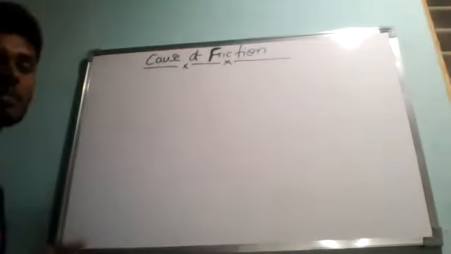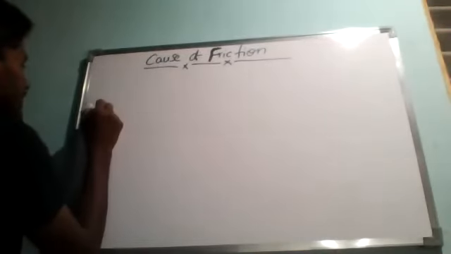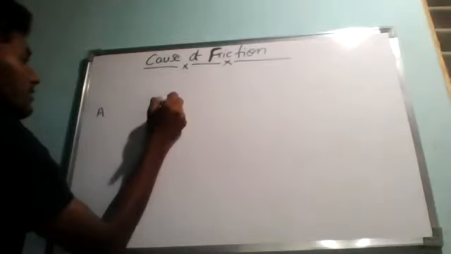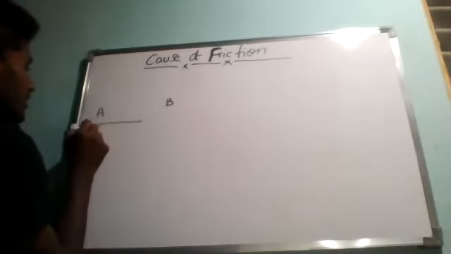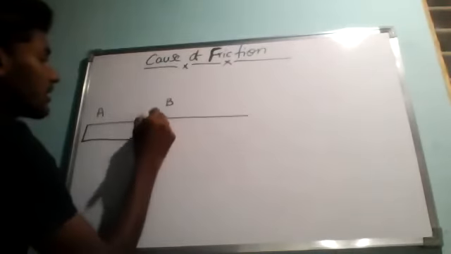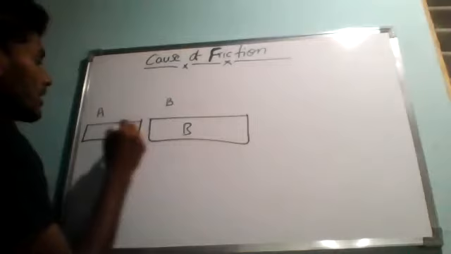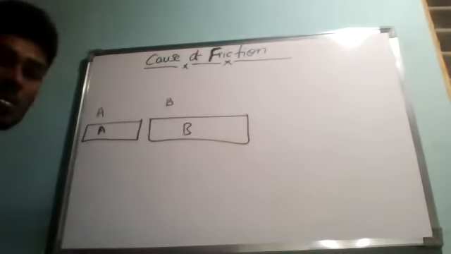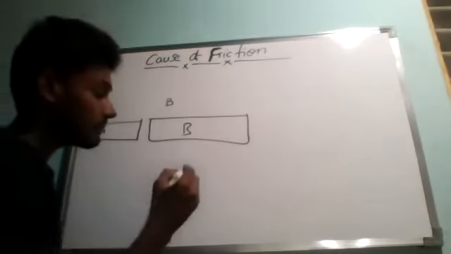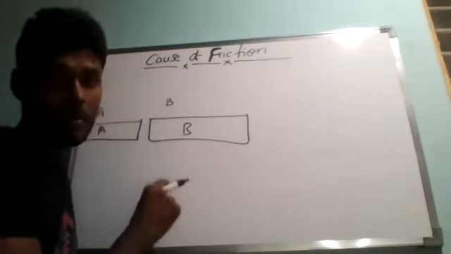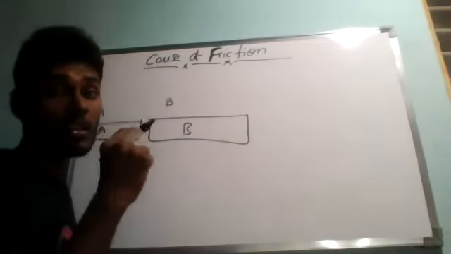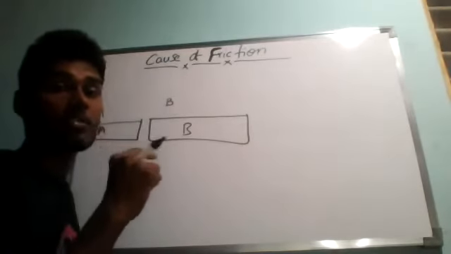Let me take two kinds of wooden surfaces. I have two wooden blocks. One is block A and the second one is block B. Now let me consider this is block A and this is block B. Now I am placing their macroscopic image. See, friction arises due to irregularities in the surfaces of objects.